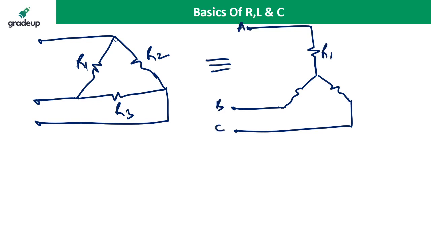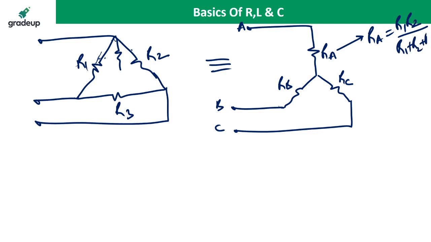This resistance is RA, this is RB, this is RC. So what is the value of RA? RA resistance is the product of the adjacent branches R1, R2 divided by the sum of the delta branches, R1 plus R2 plus R3.